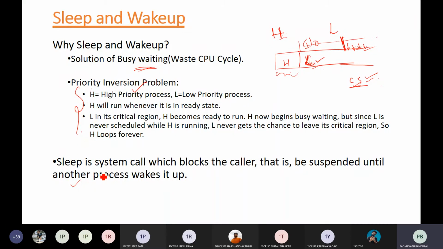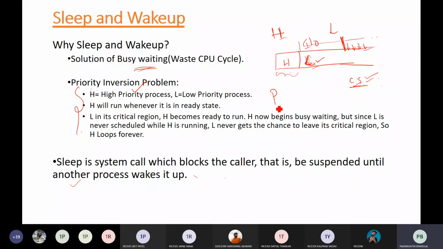Again, this can also be solved with the help of the sleep and wake up system calls. Instead of busy waiting, where a process is continuously checking, you can put the process to sleep.